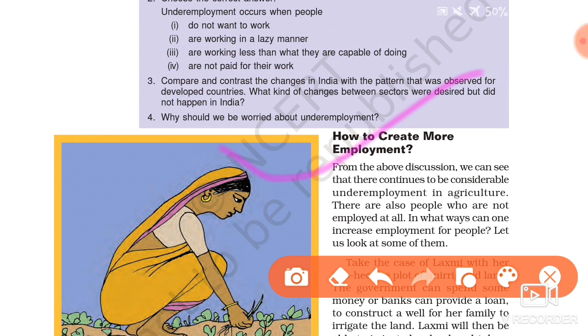If we see the rural area, the primary sector, more than half of the workers in India are working in the primary sector, mainly in agriculture. But if we see the secondary sector and tertiary sector, these sectors employ less than half of the people as compared to the primary sector. The primary and secondary sectors produce 4/5 of the product, but the primary sector contributes only a quarter of the GDP.